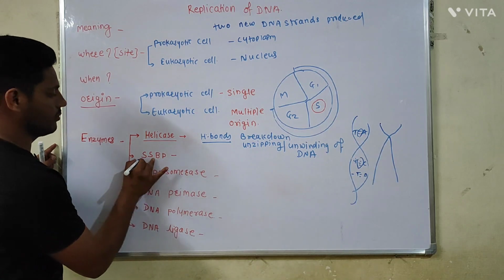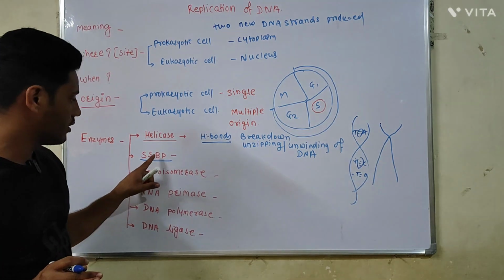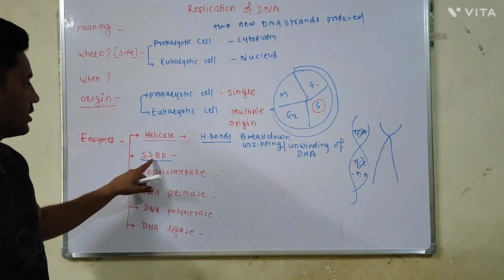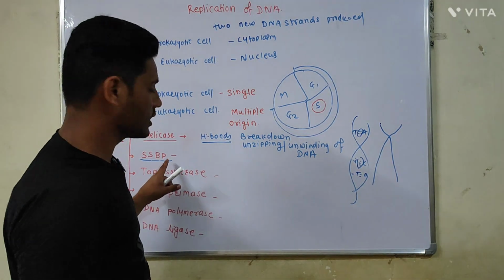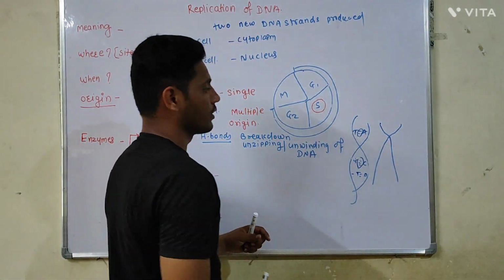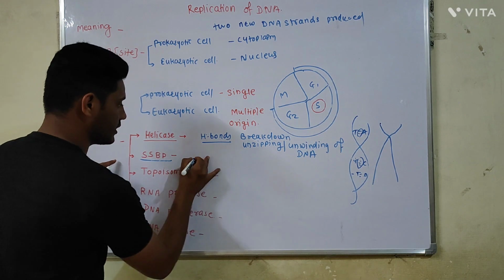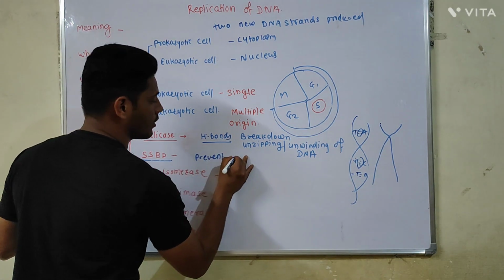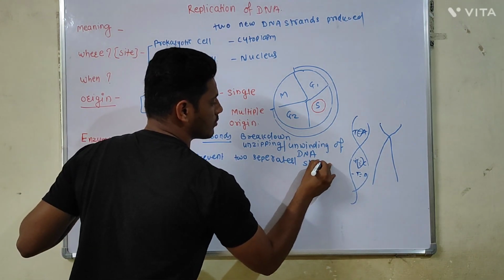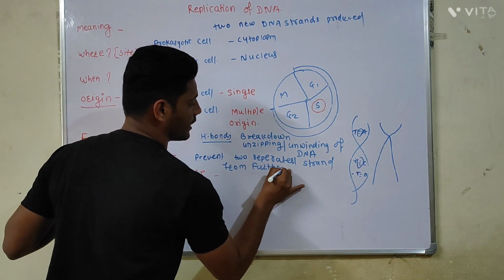Then the next enzyme. What is the function of SSBP? It is the single stranded DNA binding protein. Now this single stranded binding protein keeps the two separated strands apart, or it will prevent the two separated strands from further recoiling.